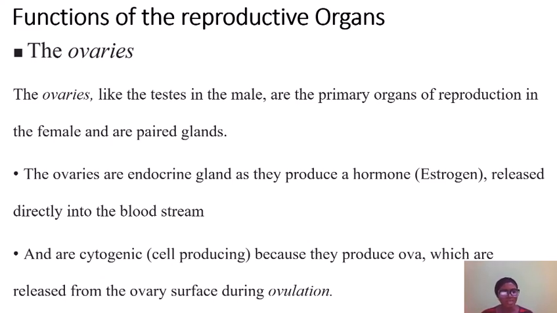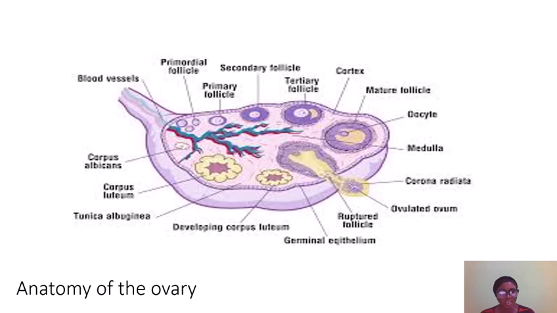Now, the second reason why the ovary is the primary organ of reproduction is because it produces cells. It is cell producing, we call it cytogenic. And what's the name of the cell that it produces? Take a guess. Yes, good. It is called ova. And this ova is released from the ovary surface during ovulation. And what is ovulation? Ovulation has to do with the release of a matured ova from the ovary.